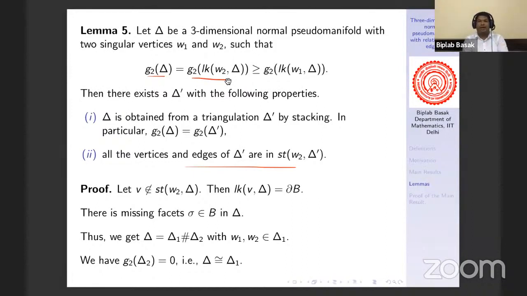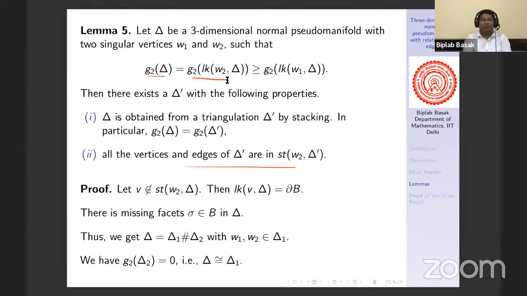But we proved that delta is combinatorially equivalent to delta dash, where not only singular vertices, in fact all the vertices and all the edges are in the star of W2 in delta dash.